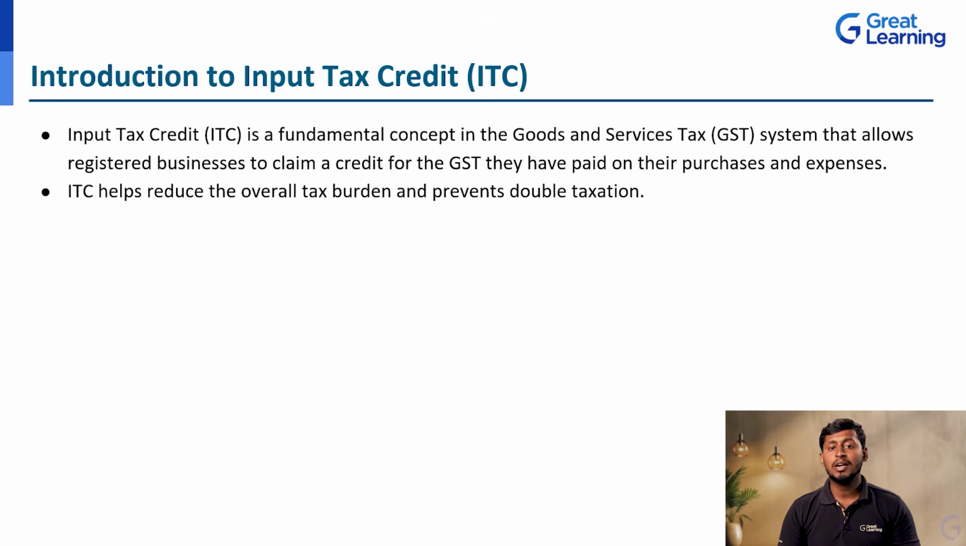and for their expenses, sometimes they spend on goods and services for their business also, correct? So that is an expense. For that also they are going to pay GST. So that will be refunded by the government as input tax credit, ITC. The ITC helps reduce the overall tax burden and prevents double taxation. So whatever purchases they have already made, and for the expenses they have paid GST, there is no need to pay that GST again for that particular purchase of goods and services. So that is the input tax credit.